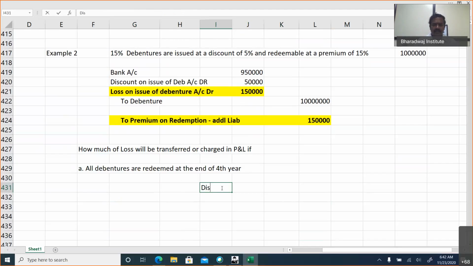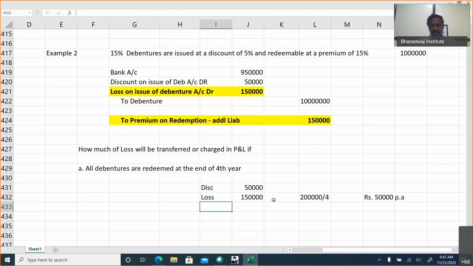What is the discount given? 50,000. What is the loss on issue of debenture? 1,50,000. What is the total loss? 2 lakhs. This total loss will be written off over a period of 4 years. So how much will it be? Rupees 50,000 per annum.